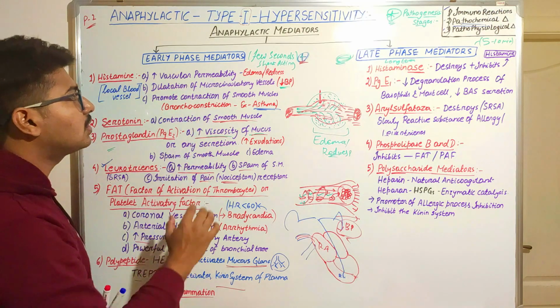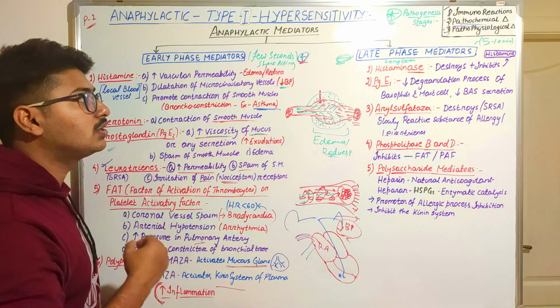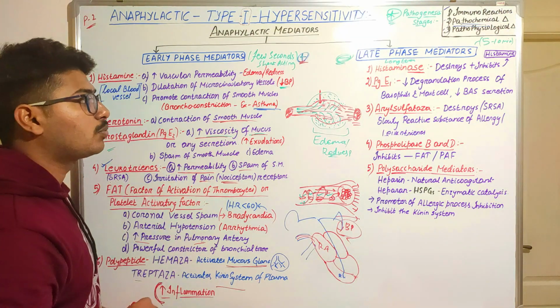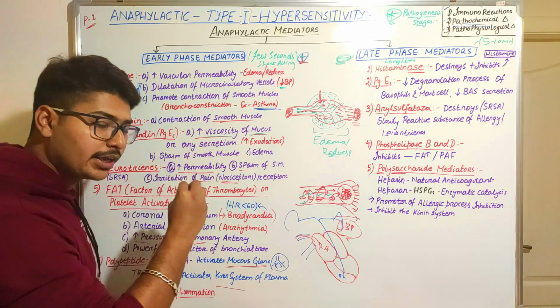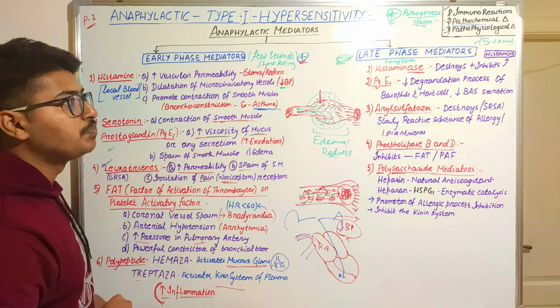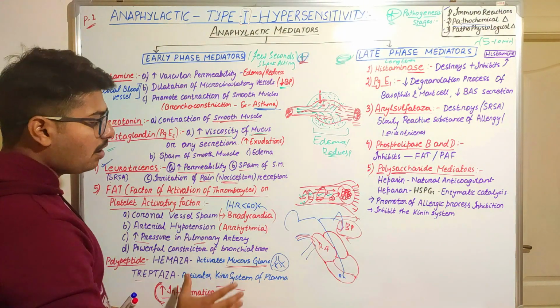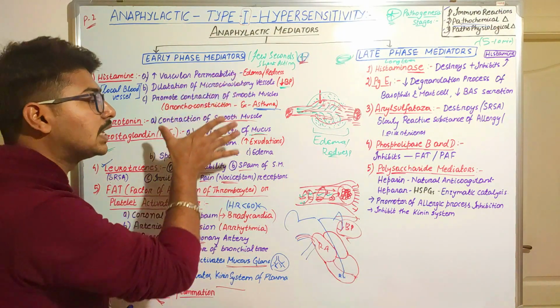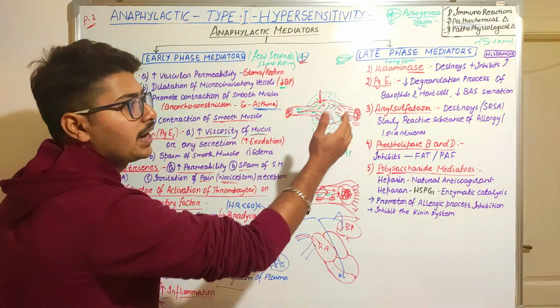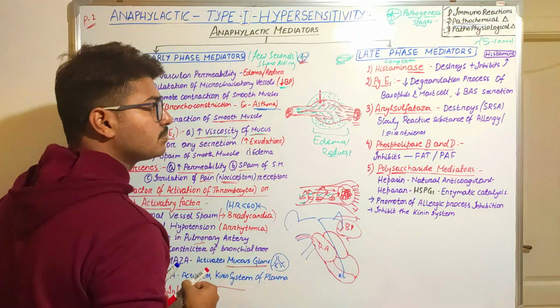So these are the effects of the early phase mediators, and they try to enhance or increase the process of inflammations or acute conditions for a short span of time. Next comes the late phase mediators. What is their function? After the effects produced by these early phase mediators, they will try to inhibit these effects. So let's see some examples of these mediators.